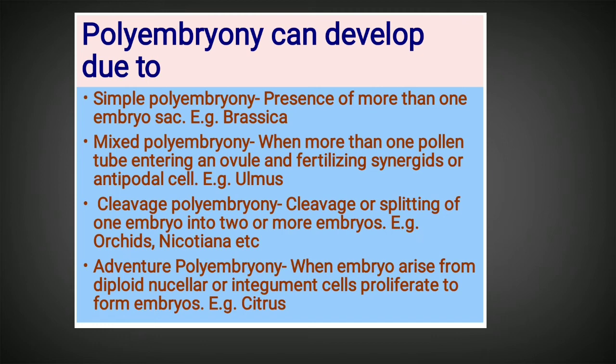That means when the diploid nucellar or integumental cells of the ovule divide and form an embryo other than from the egg cell, that type is called adventive polyembryony, or that is the type of apomixis called adventive embryony. This type is seen in citrus fruits. So in all these cases we have seen that more than one embryo has occurred within the seed.